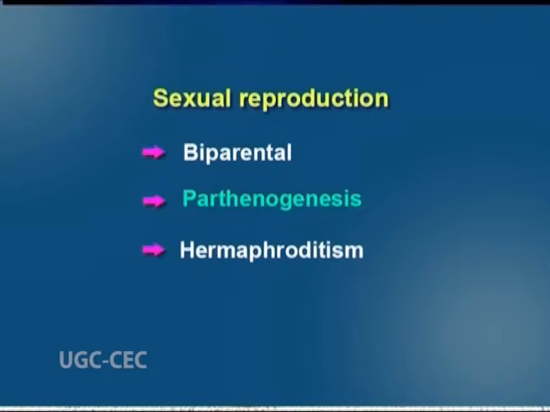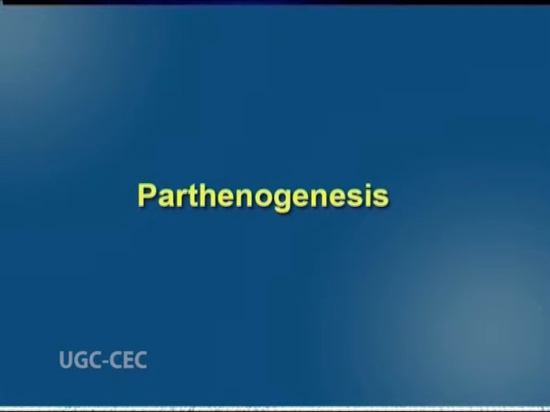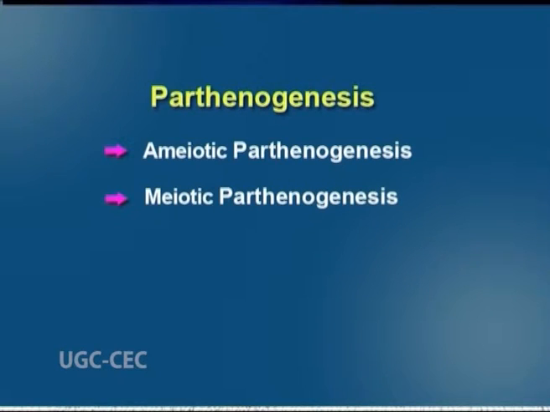Second pattern is known as parthenogenesis, where a viable offspring is produced by the female without mating or fertilization. Sometimes it is even misunderstood as asexual reproduction, but it does not meet the strict definition of asexual reproduction as the sex organs are used to produce the egg. Parthenogenesis can be further divided into two forms. First, that is amiotic parthenogenesis, and second, that is meiotic parthenogenesis.